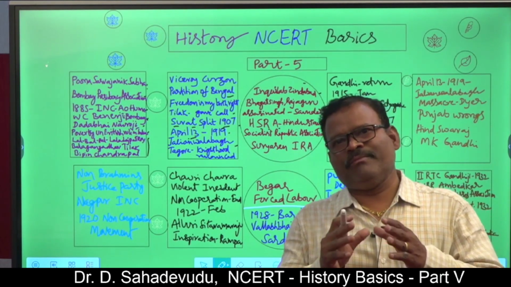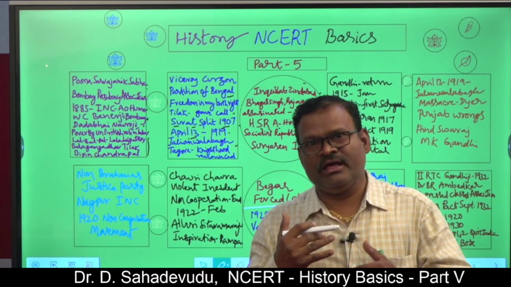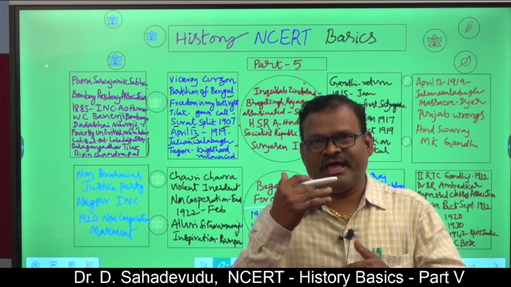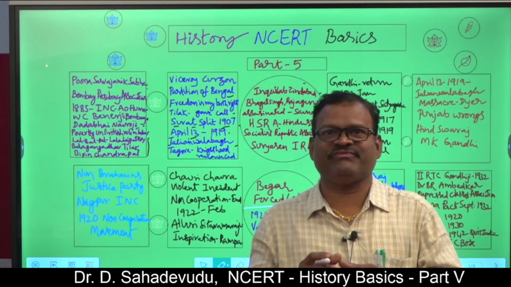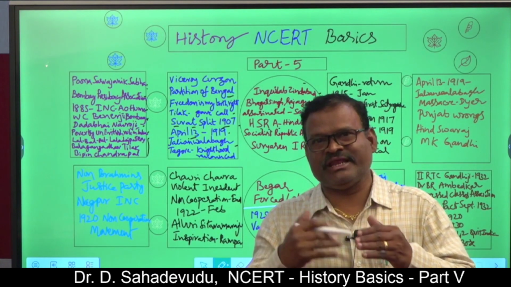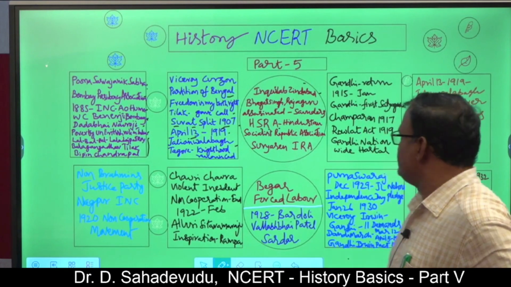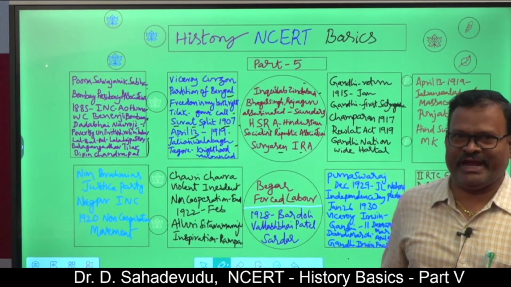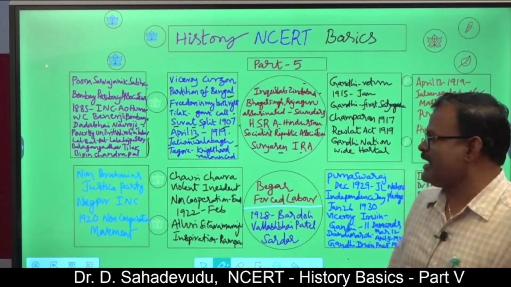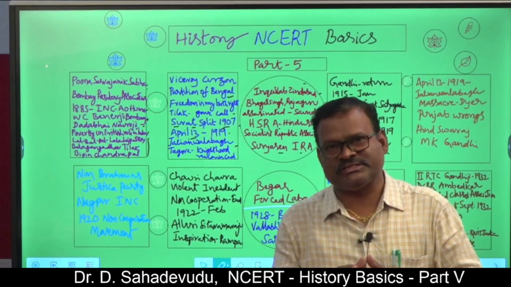When you observe the moderate phase, the extremist phase and the Gandhian phase, another phase is the revolutionary phase. Here, they followed revolutionary ideas. They killed British officers. They spread revolutionary ideas among the youth through secret associations. Surya Sen, one of the famous leaders during these revolutionary times, formed the Indian Republican Army, and in some places parallel governments were run.